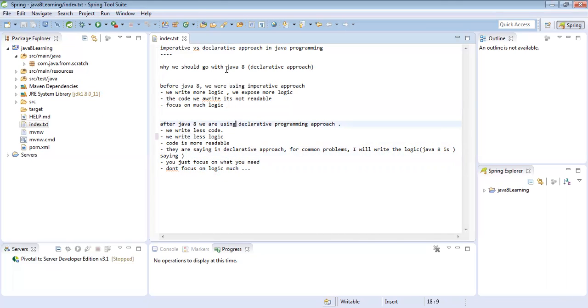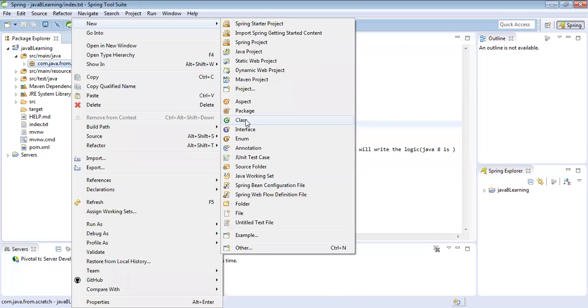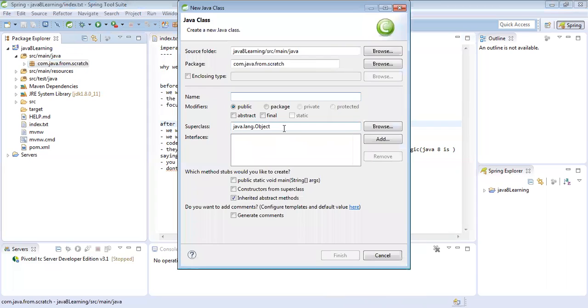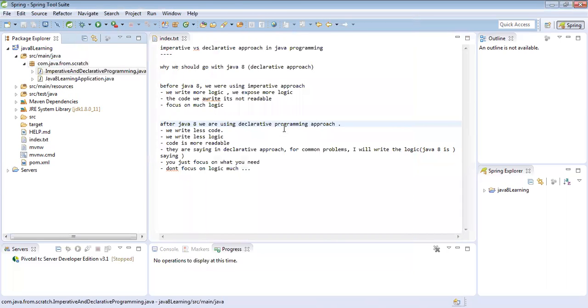Okay, so let's start. In this package, just create one class, ImperativeAndDeclarativeProgram.